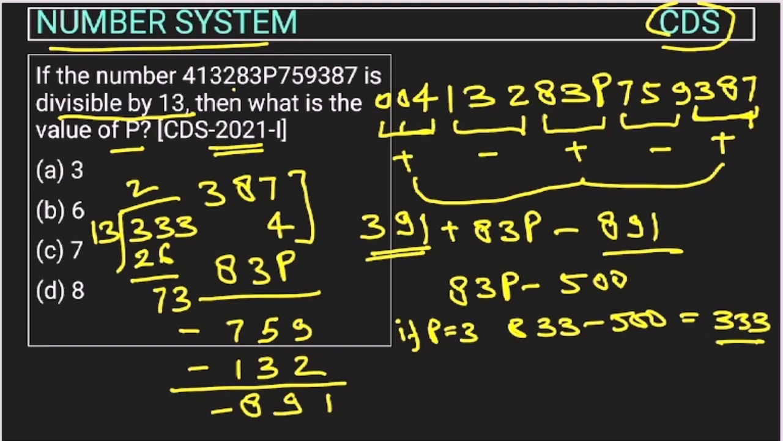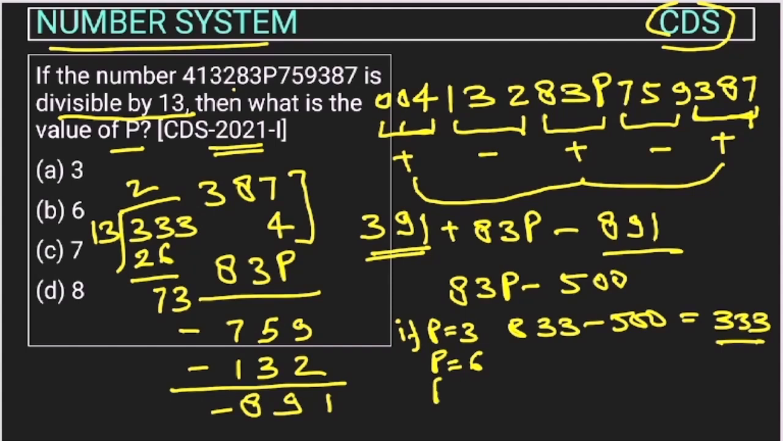73 goes 6 times, so 78 we will go. So this is not possible, right? With 3 we are not able to get it, right? If we put 6, if P is 6, option B, then here the 6 will come and this will become 76. So 76 is also not divisible.